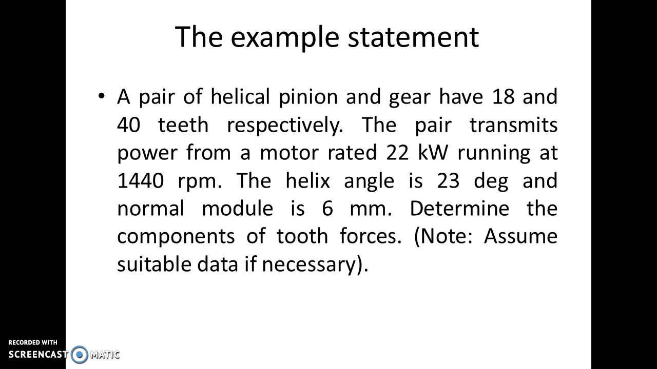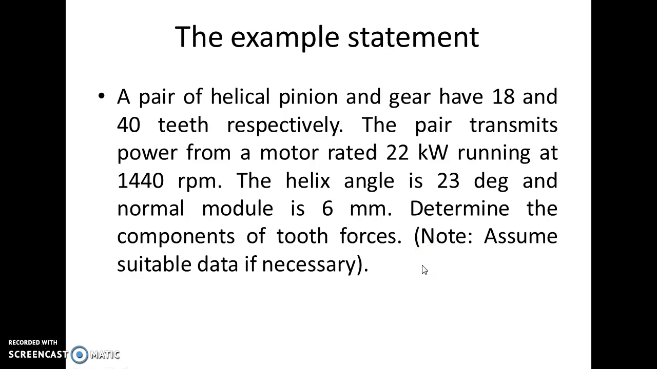Now look at this example. A pair of helical pinion and gear have 18 teeth and 40 teeth respectively. The pair transmits power from a motor rated 22 kilowatt running at 1440 rpm. The helix angle is 23 degrees and the normal module is 6 mm. Determine the components of tooth forces. Note: assume suitable data if necessary.